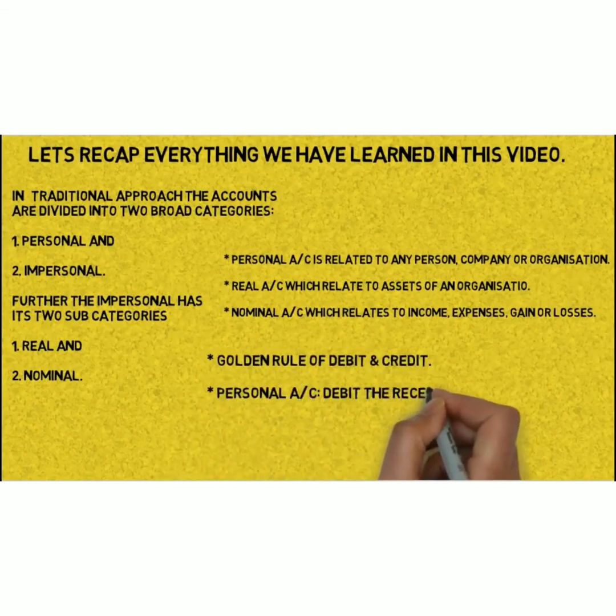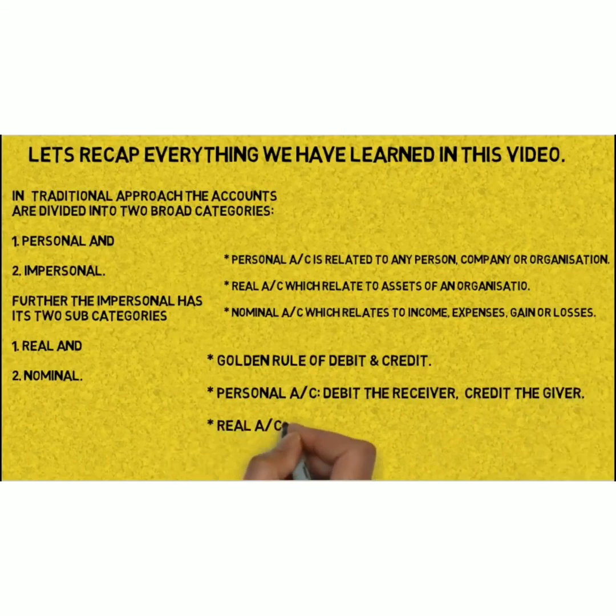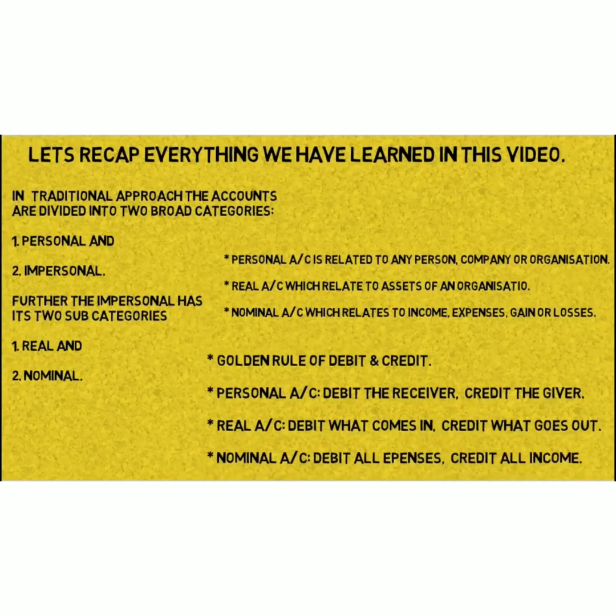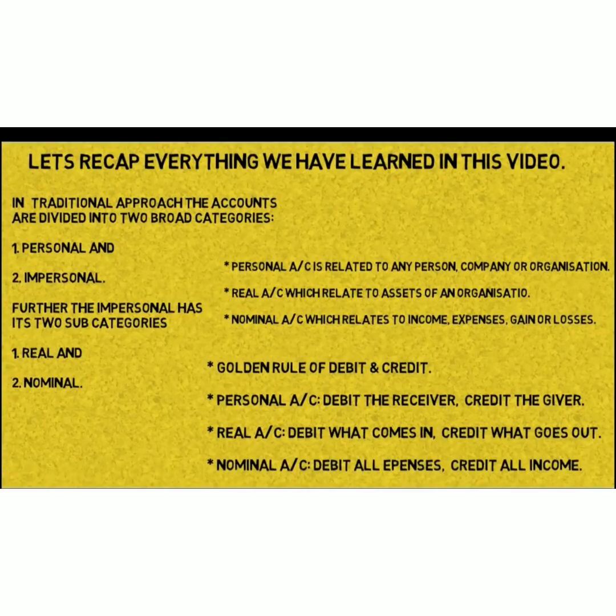The golden rules of debit and credit are as follows: personal account, debit the receiver, credit the giver; real account, debit what comes in, credit what goes out; nominal account, debit all the expenses and losses, credit all income and gains.